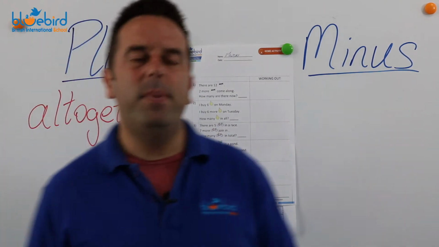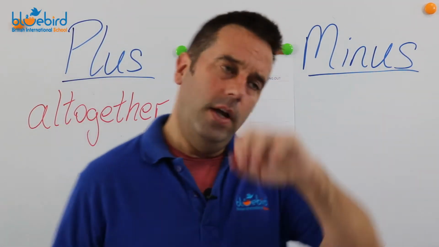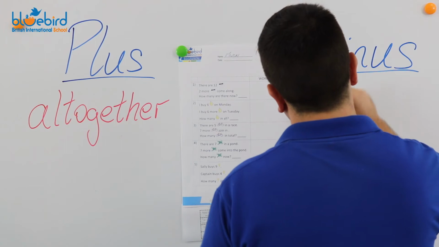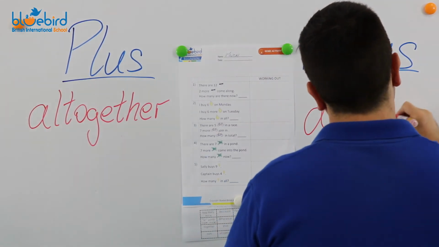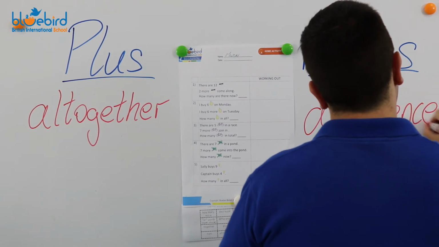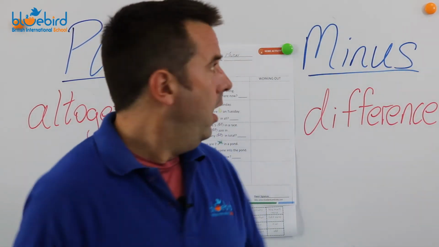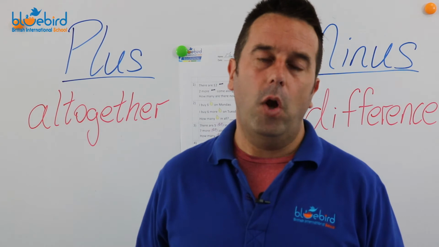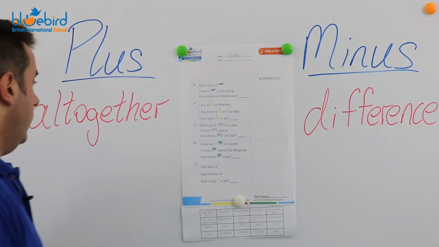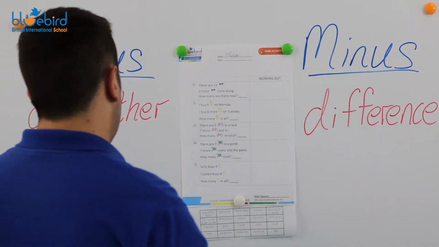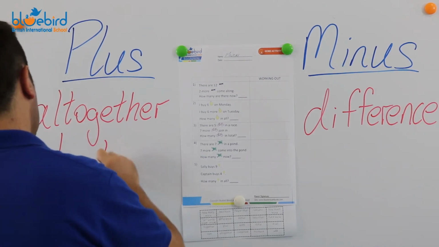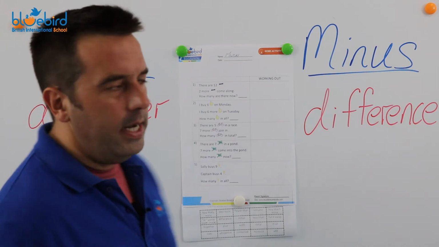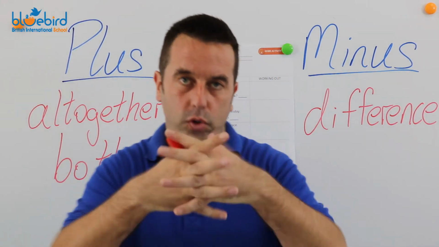Okay, that would be plus. But if there was difference, that would be minus. Another few. Both. How many both?